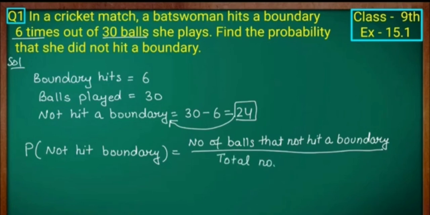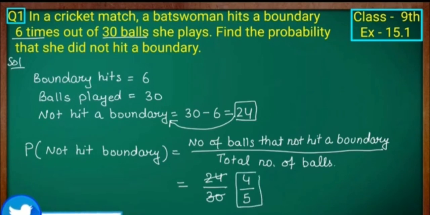That is 24 divided by the total number of balls played, 30. So 24 divided by 30, dividing by 6, it is 4 by 5. This 4 by 5 is the probability for the given problem.